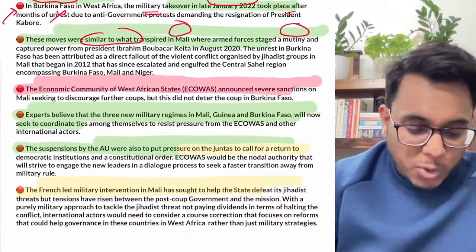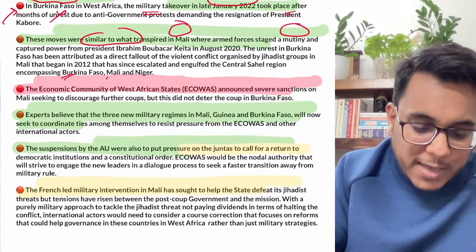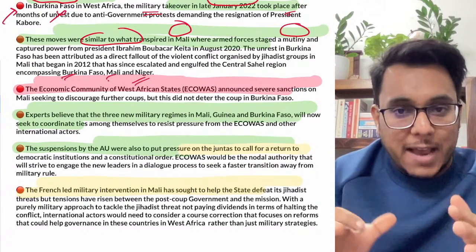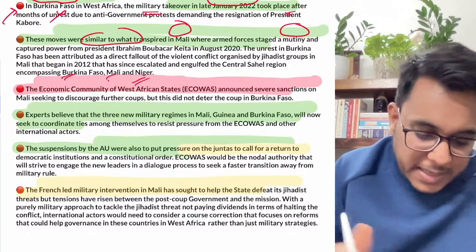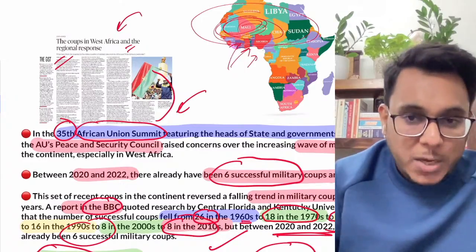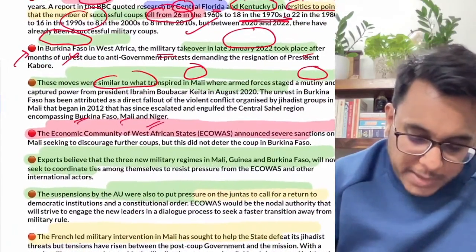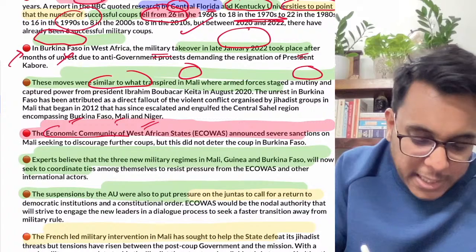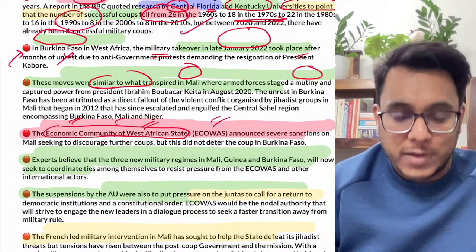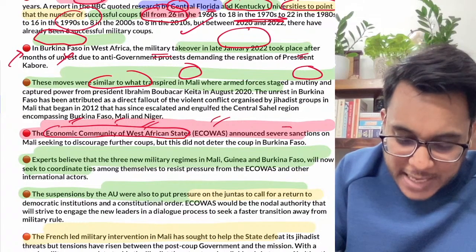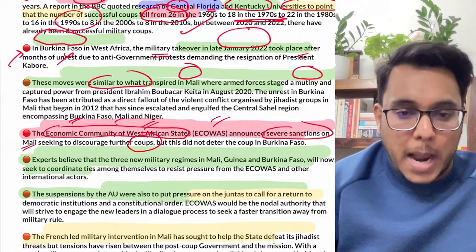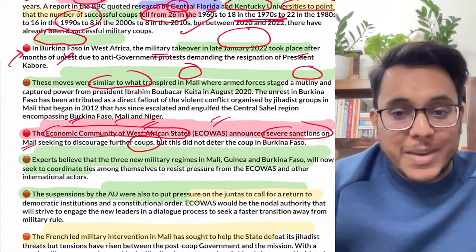Now guys, as these coups are going on in Burkina Faso, Mali, Niger, everywhere, certain organizations in Africa, for example the African Union, AU, and the Economic Community of West African States, ECOWAS, have imposed severe sanctions on the countries where these coups happened, so that they can discourage the military there.